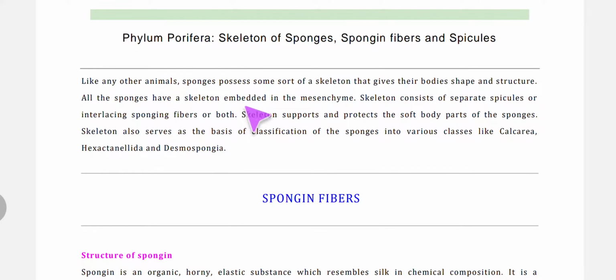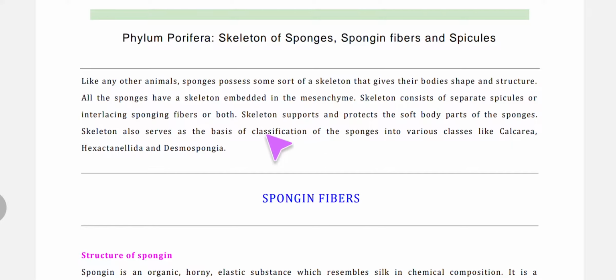Now what is the type of skeleton here? All the sponges have a skeleton which remains embedded in the mesenchyme. That means here the skeleton consists of separate spicules, or it is having the spicules embedded in the spongin fibers, or in some forms both spicules and spongin fibers are present.